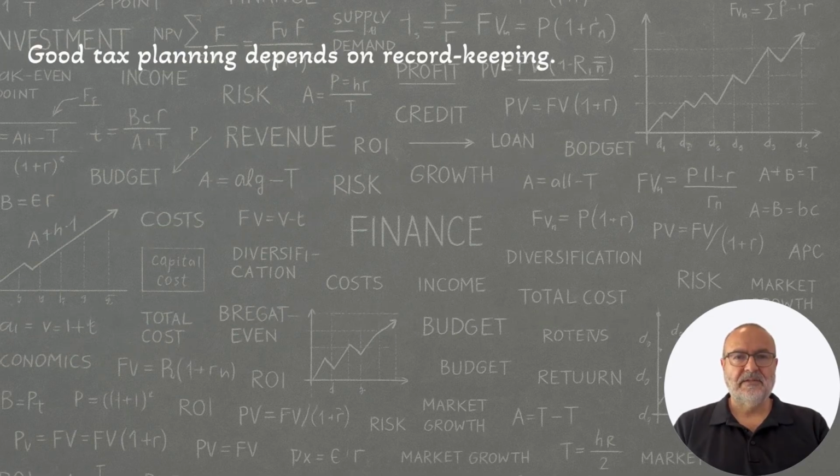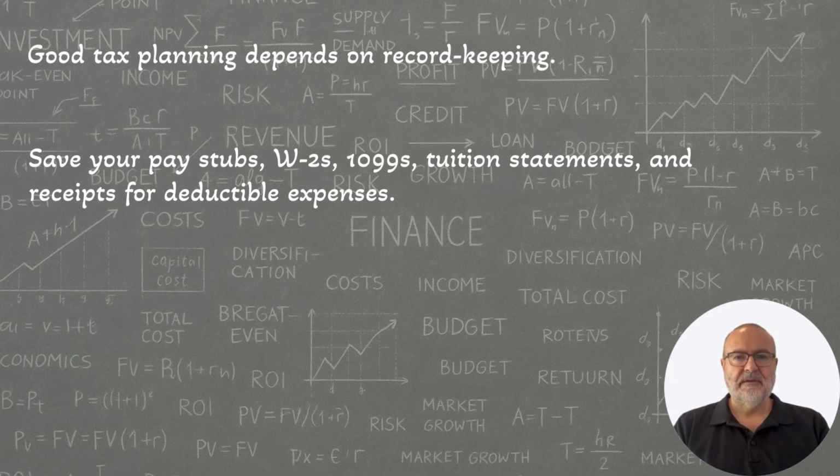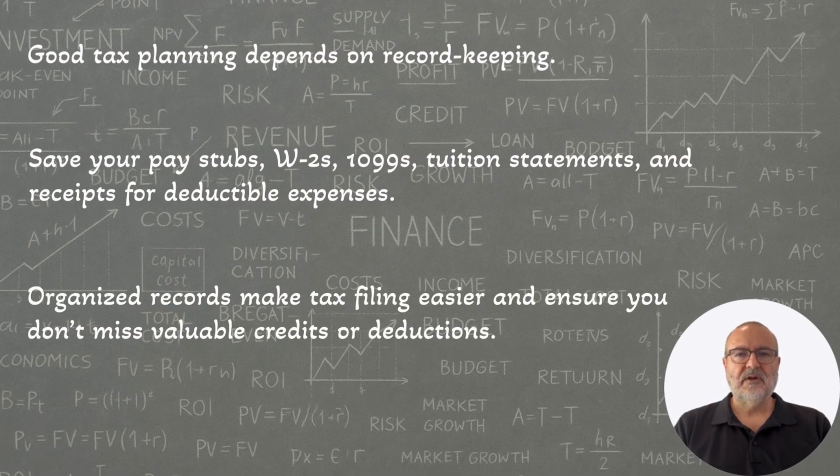Good tax planning depends on record keeping. Save your pay stubs, W-2s, 1099s, tuition statements, and receipts for deductible expenses. Organized records make tax filing easier and ensure you don't miss valuable credits or deductions.